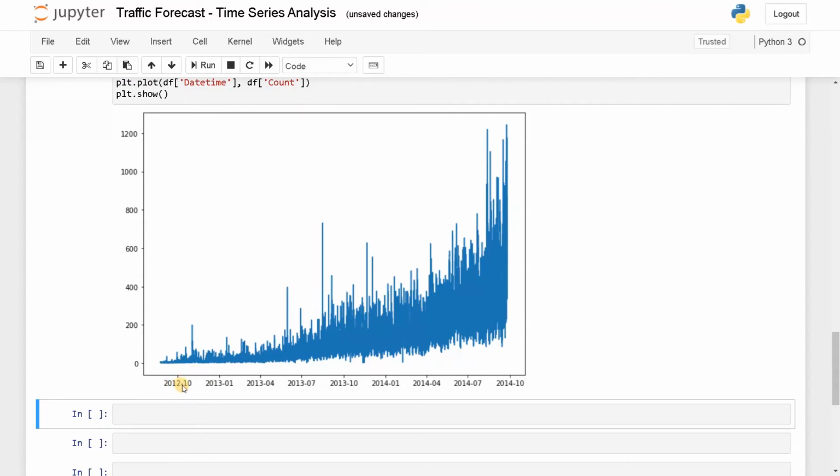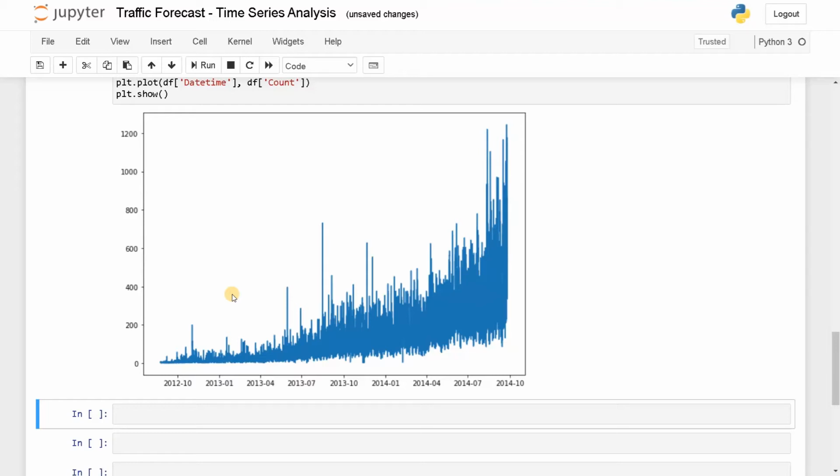From the 10th month of 2012 to the 10th month of 2014, you can see the number of users gradually increasing. At the end of 2014, they have reached around 1200. So we can see a clear increasing trend using this exploratory data analysis. Make sure you do all the data analysis for time series analysis, because using the visualization itself, you are able to understand the trend of the data and the seasonality, everything.